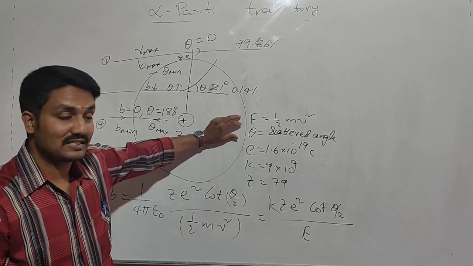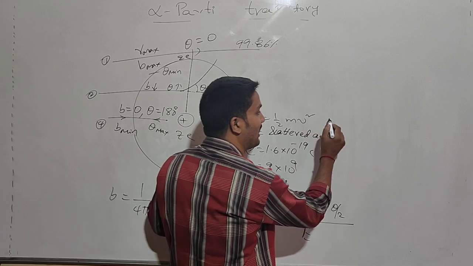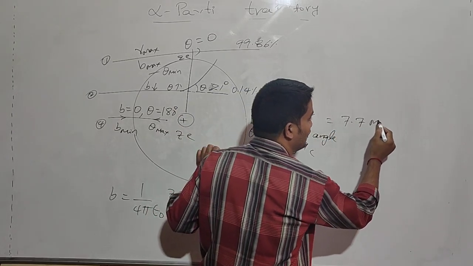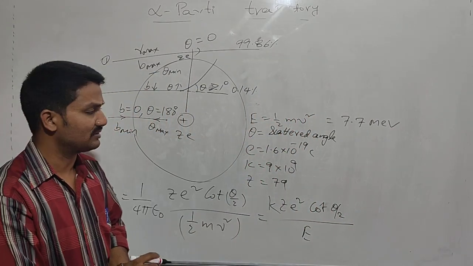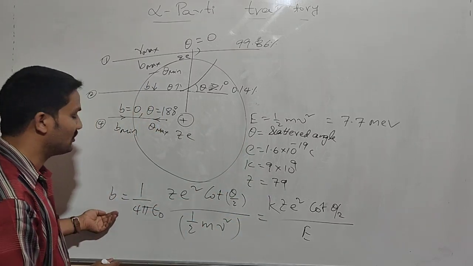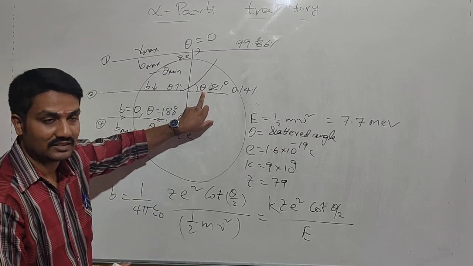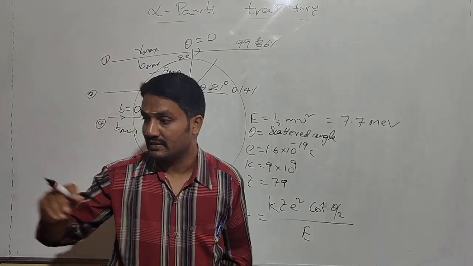Originally, in the Geiger-Marsden experiment, they used E equal to half mv square as 7.7 million electron volts. They used that one. So by means of all these values, we can find out the b value with respect to theta. So this is about alpha particle trajectory.